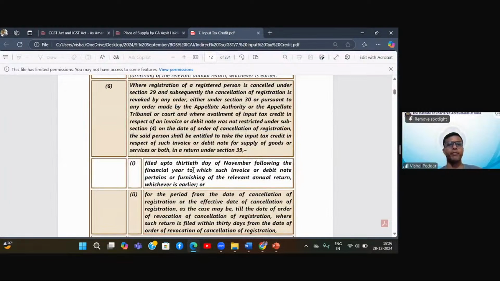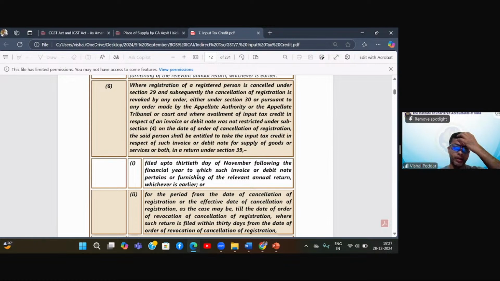This is what you are saying. Yes, sir. What is it saying? Filed up to 30th day of November following the financial year to which such invoice or debit note pertains, or furnishing of relevant annual return, whichever is earlier. Yes. So I didn't understand, sir. What is this? I'll give you an example.